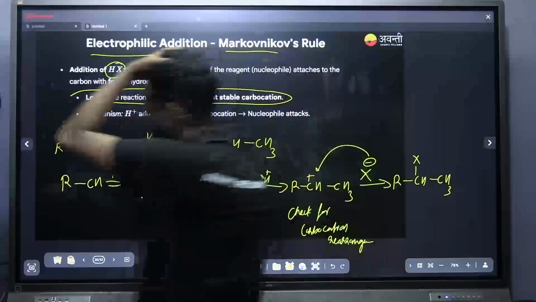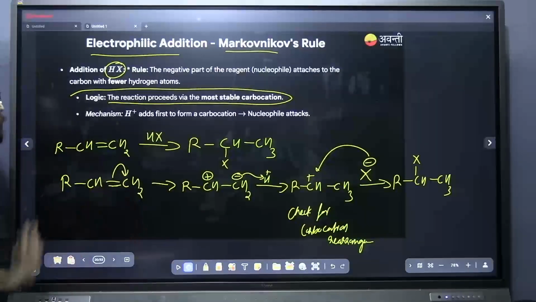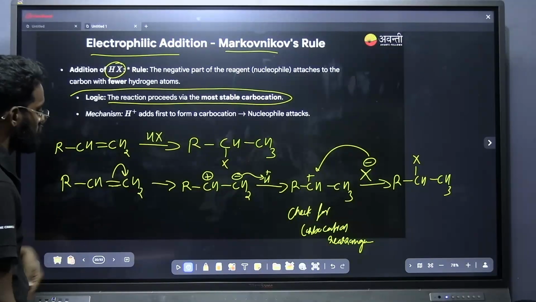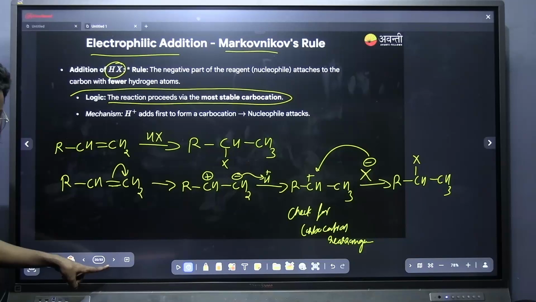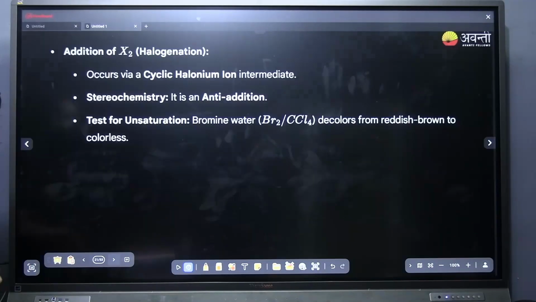And hydrogen will always be added to that carbon where there is more number of hydrogens. Is it done? Shall I move, students? Yes. Okay. Thank you for your response.